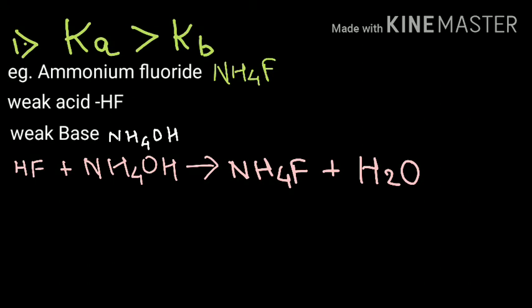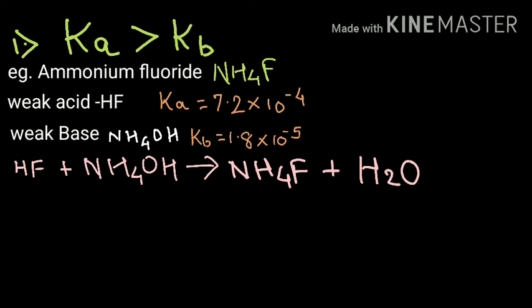Here, the acid dissociation constant of weak acid HF is found to be 7.2 × 10^-4. So, Ka is equal to 7.2 × 10^-4. The base dissociation constant of NH4OH, that is ammonium hydroxide, is 1.8 × 10^-5. So the value of Kb is equal to 1.8 × 10^-5.